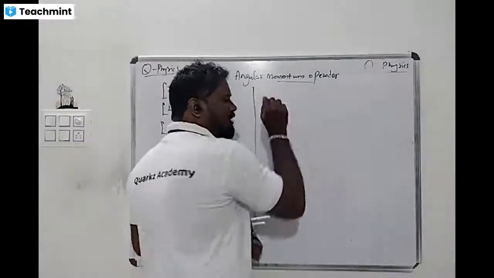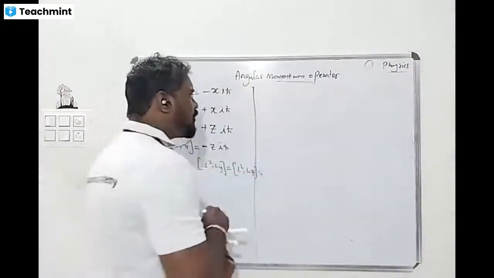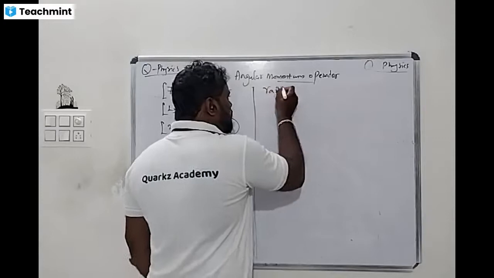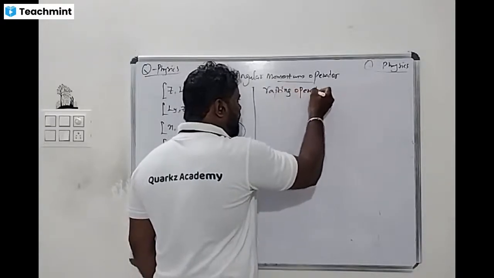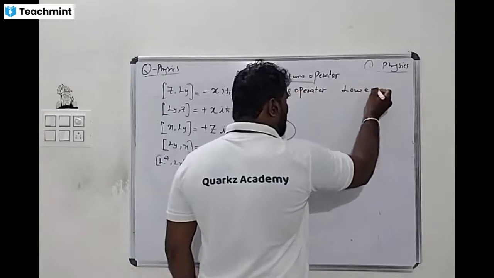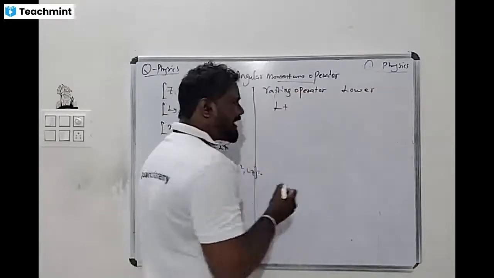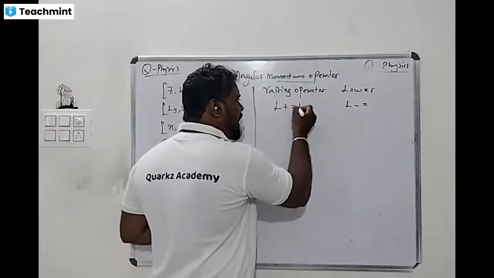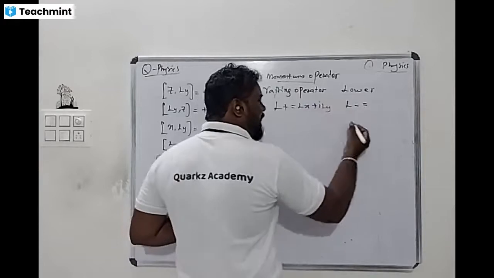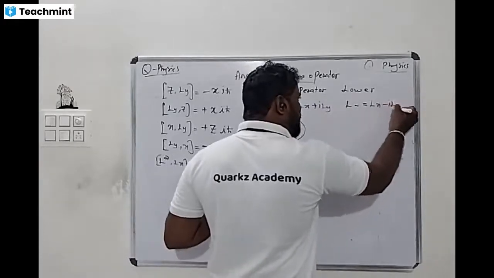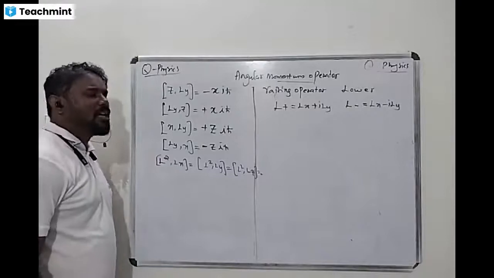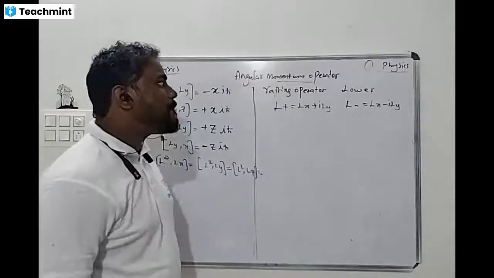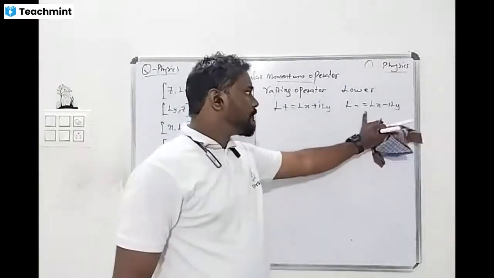Now there is a commutation relation with another operator, L plus, an operator that increases a state, that is nothing but the rising operator. Then another one is nothing but the lowering operator. So the rising operator is L plus, and the lowering operator is L minus. L plus is Lx plus iLy, and L minus is Lx minus iLy. So what is the rising operator? L plus equal to Lx plus iLy. L minus equal to Lx minus iLy.